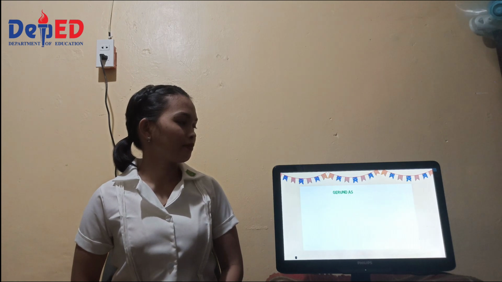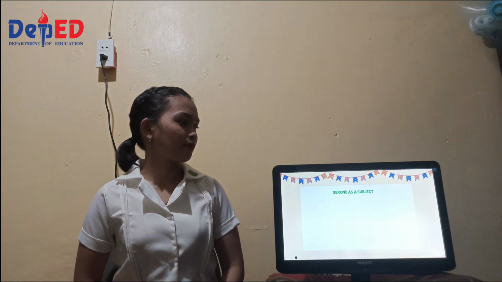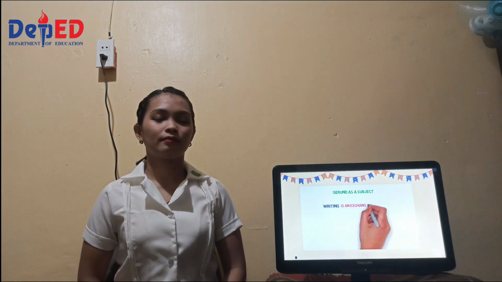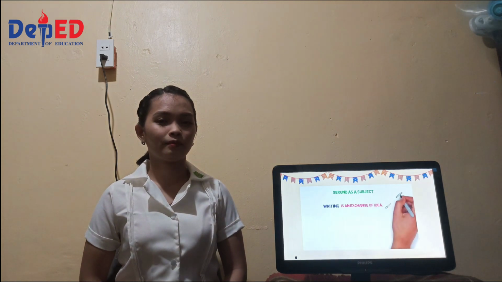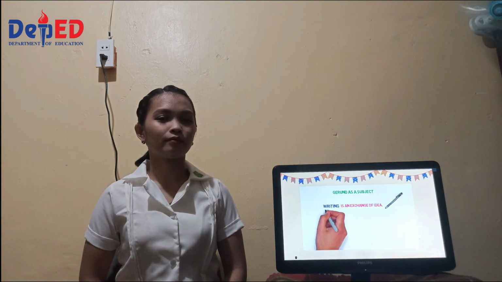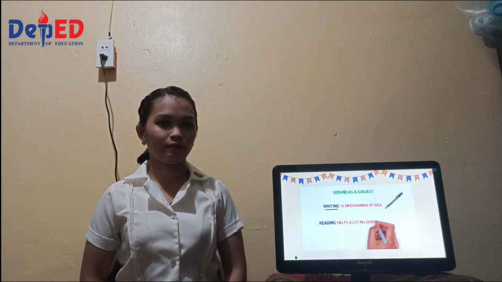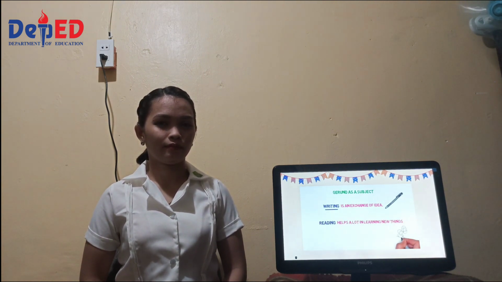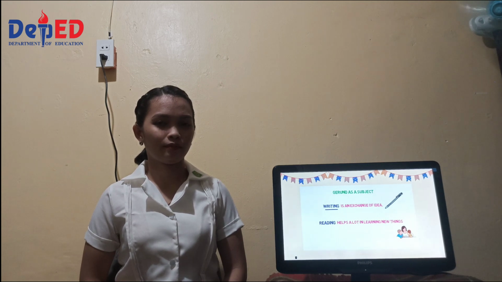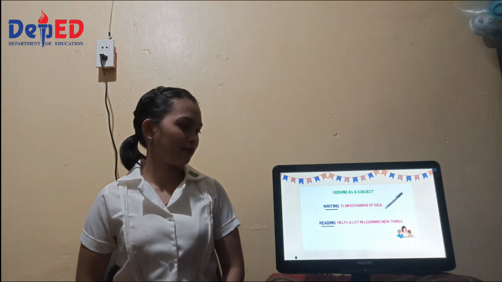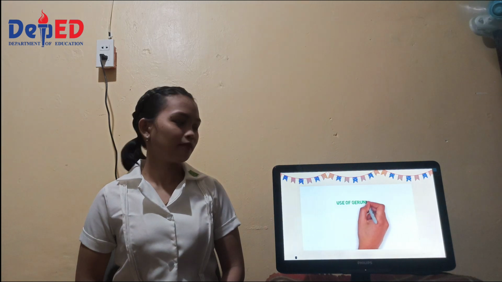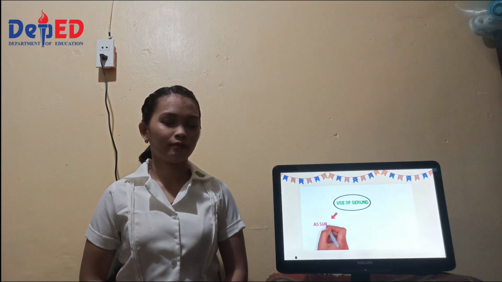Let's look into some more examples to make it clear. Writing is an exchange of idea. Here, writing is a gerund which acts as a subject in the sentence. Reading helps a lot in learning new things. Here, reading is a gerund which acts as a subject in the sentence.